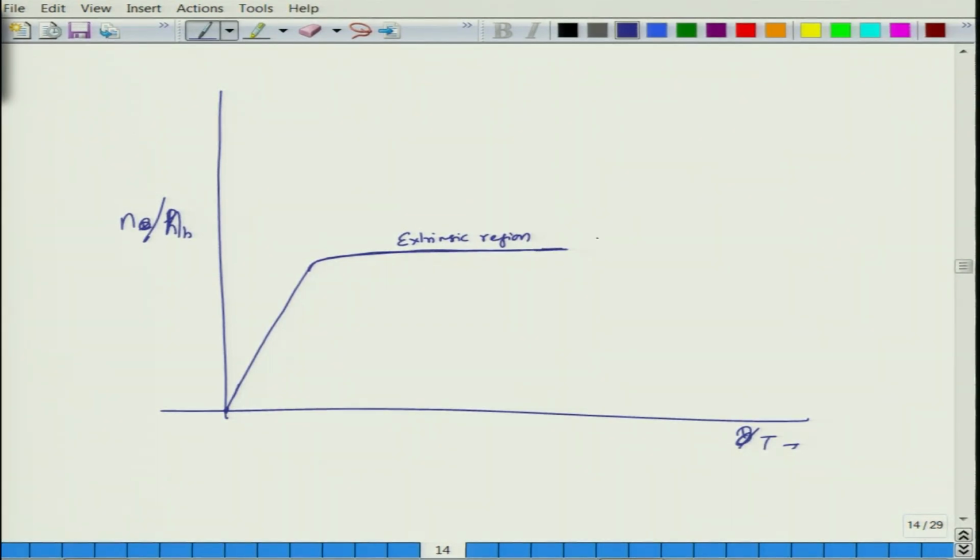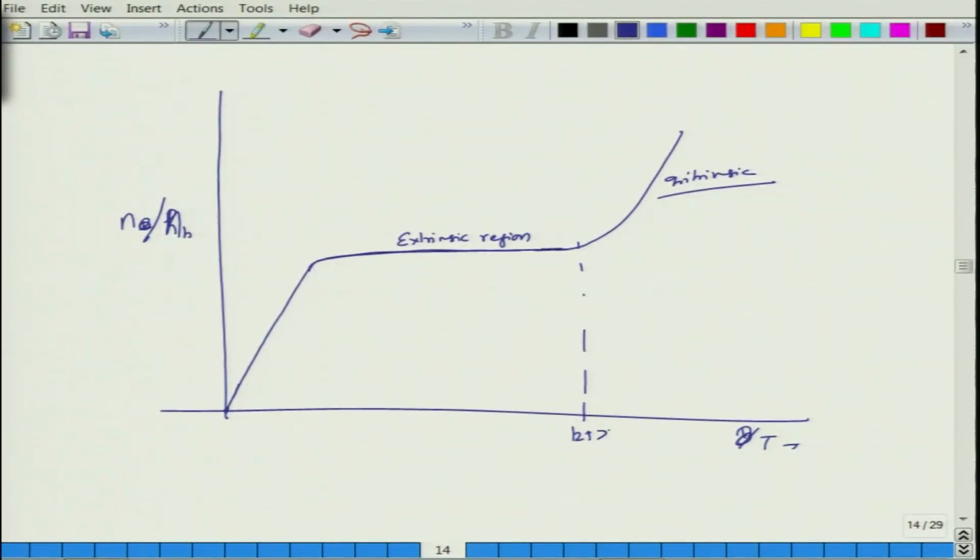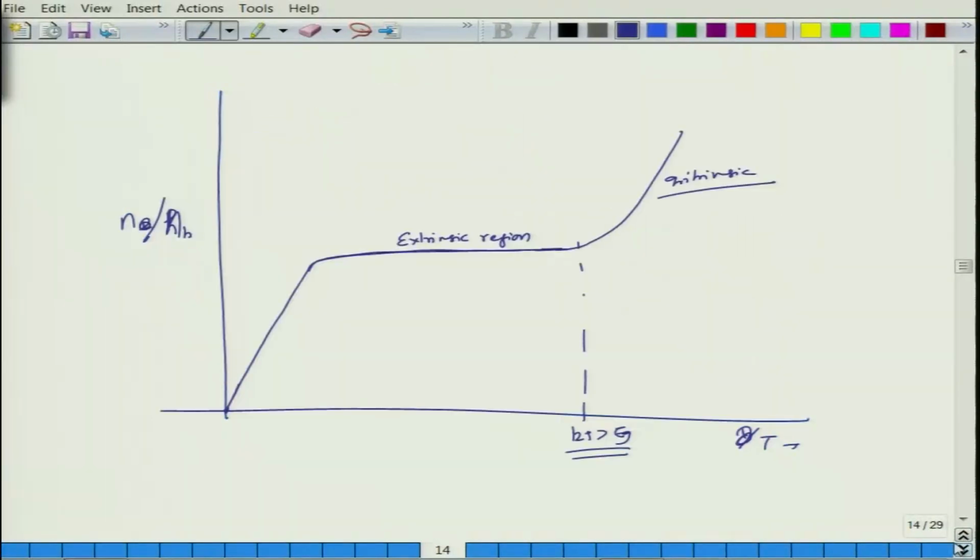Then, when you are able to overcome the energy corresponding to the band gap, you reach the intrinsic region. So in between you have a saturation region, because your number of electrons or holes is similar to the number of donors or acceptors, and until you reach an energy where kT is more than Eg, you will remain in the extrinsic region before you enter into the intrinsic region. So this is the reason why we see such behavior in conductivity for semiconductors.